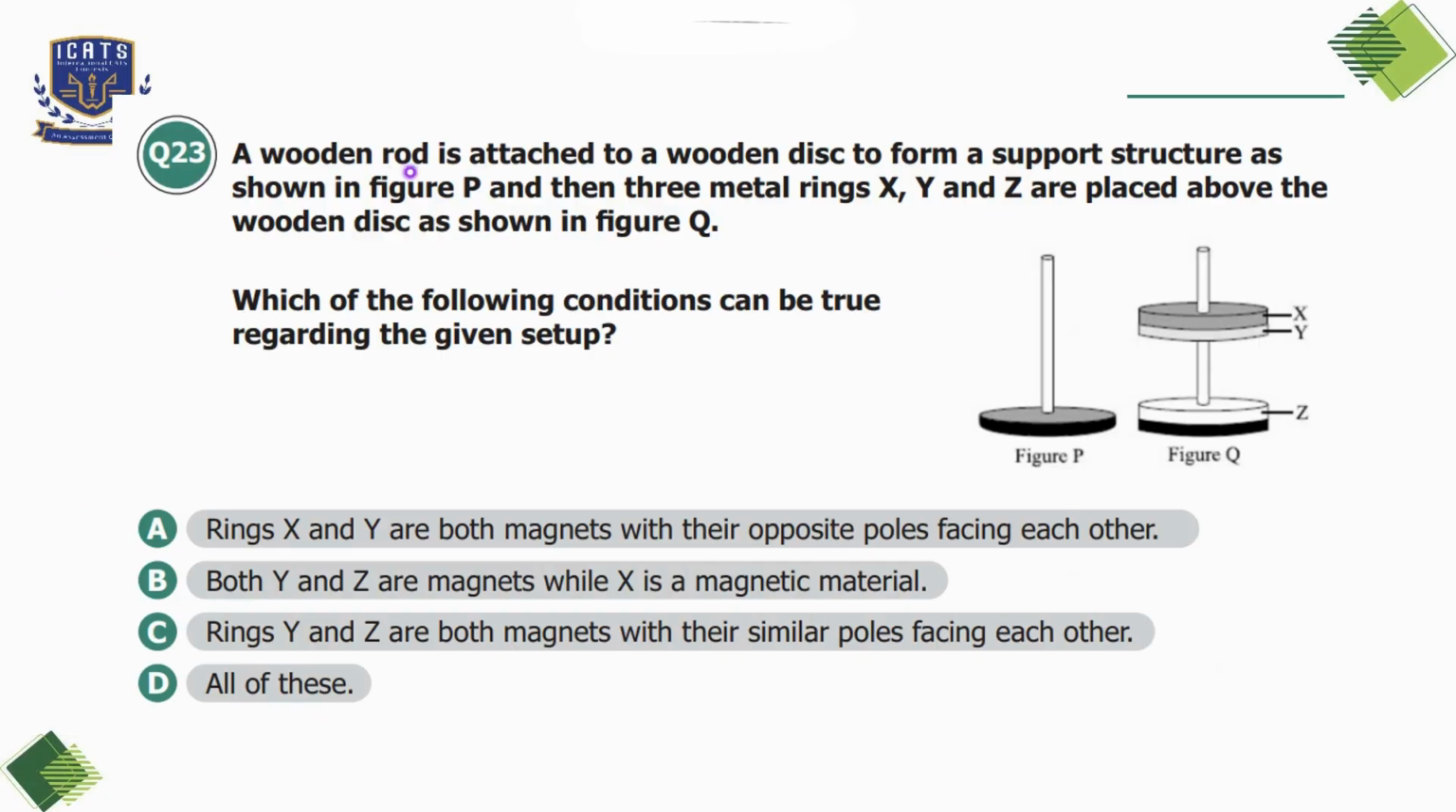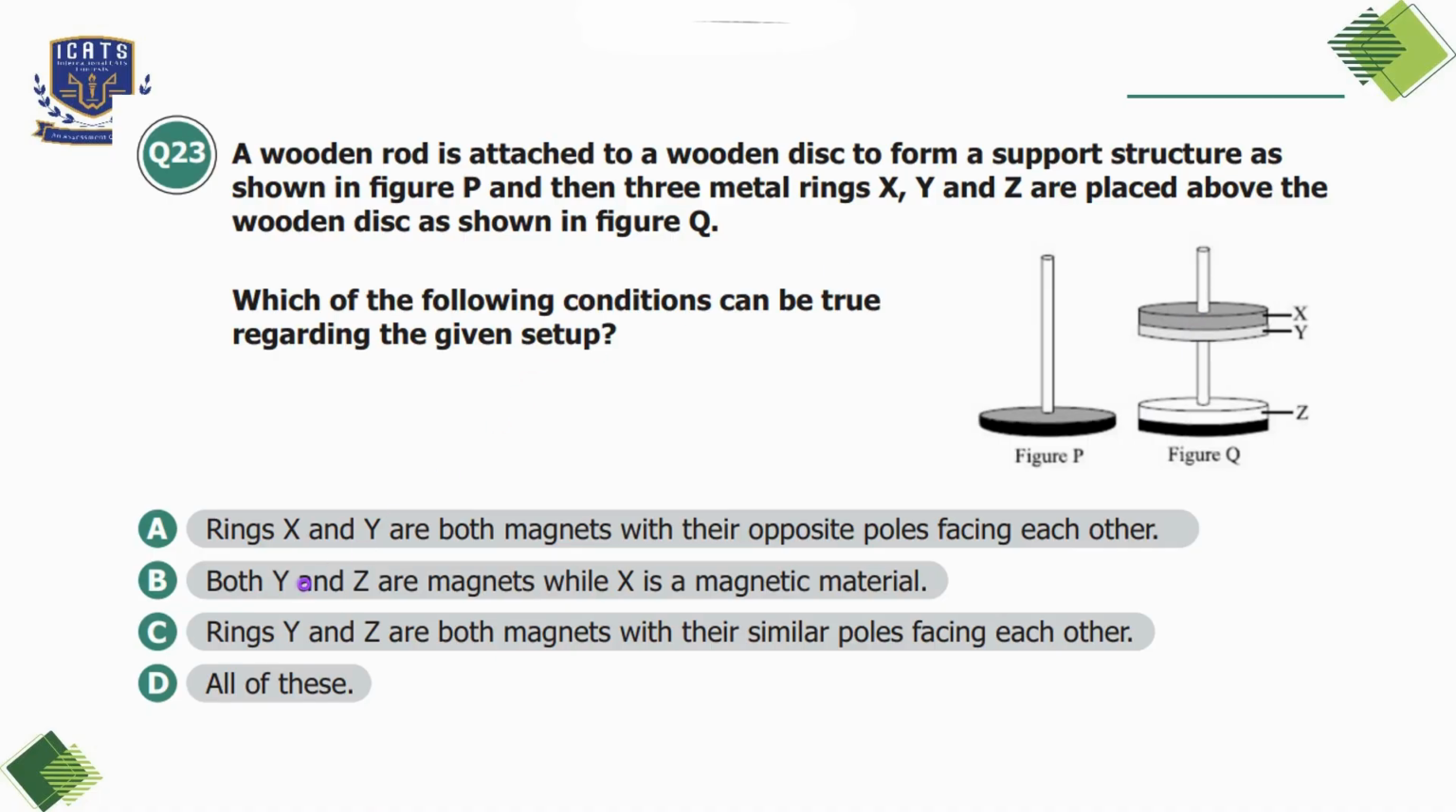Question number 23, a wooden rod is attached to a wooden disc to form a support structure as shown in figure P, and then three metal rings X, Y, and Z are placed above the wooden disc as shown in figure Q. Which of the following conditions can be true regarding the given setup? So option A is rings X and Y are both magnets with their opposite poles facing each other, which can be true because in that case they will be attracted towards each other. So option A can be our correct option.